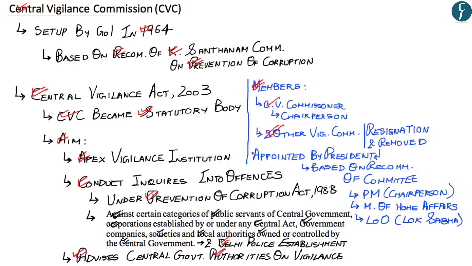Moreover, the Chief Vigilance Commissioner and other Vigilance Commissioners shall be appointed by the President of India, which would be based on the recommendation of the committee that consists of the Prime Minister of India as chairperson and the Minister of Home Affairs and the Leader of Opposition of Lok Sabha as other members. Moreover, the Chief Vigilance Commissioner or any other Vigilance Commissioner may resign or can be removed by the President of India. So now with this, we move on to the next article.